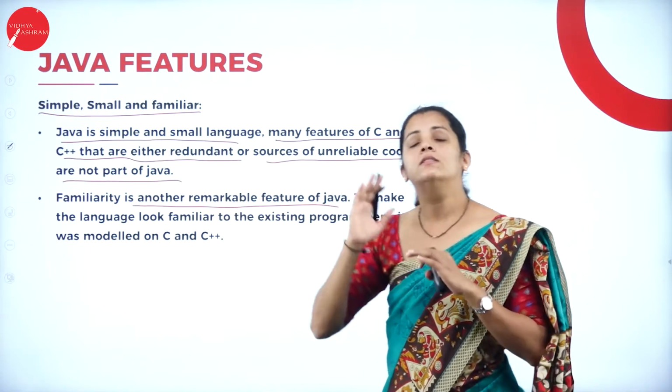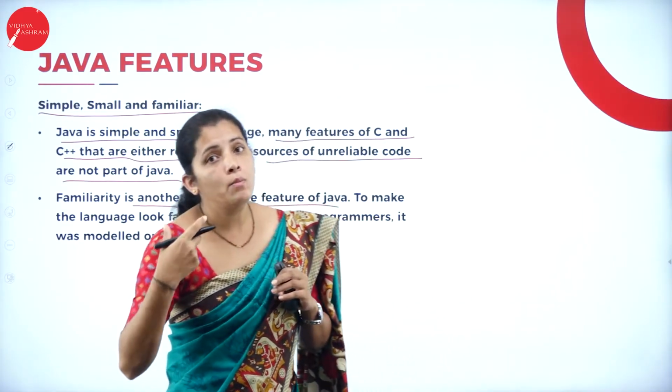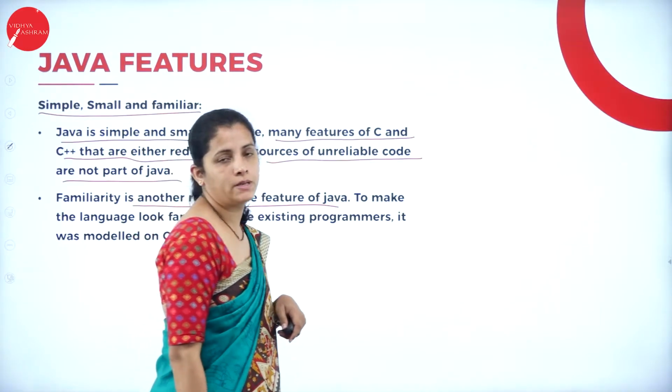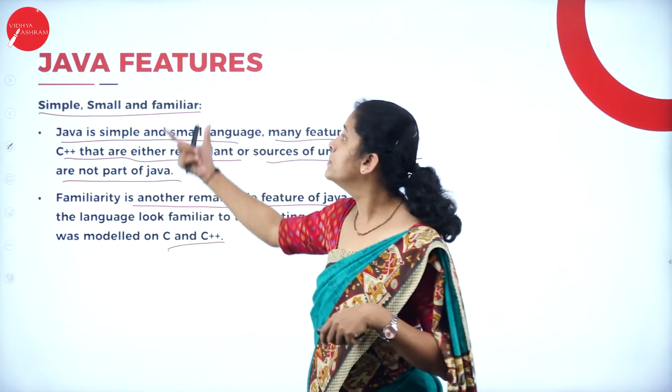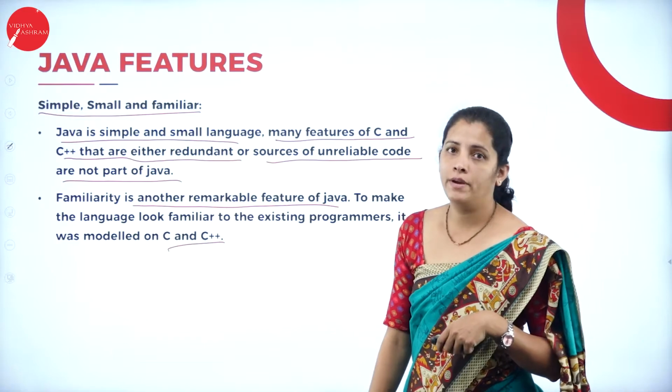That means all Java programs are written and modeled in the form of the C and C++ programming languages. Because of this nature, Java is simple, small and familiar.